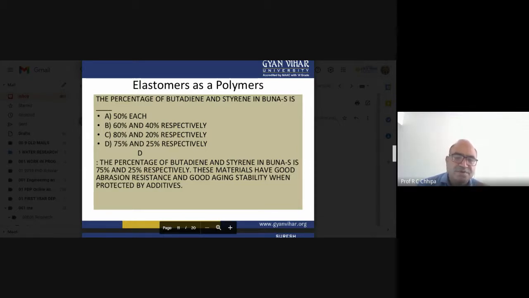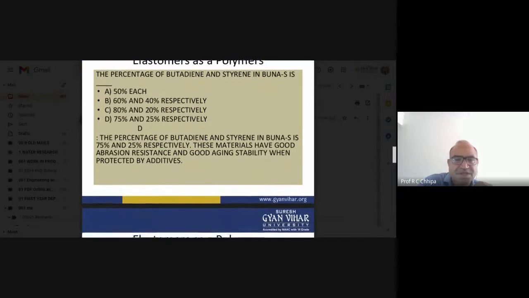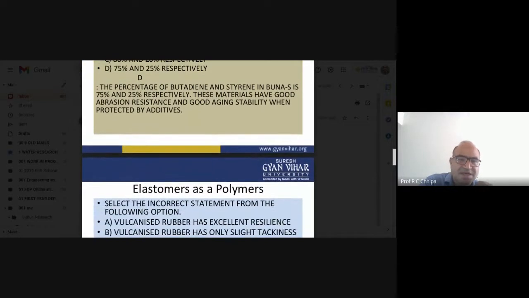Styrene, all of you know, is vinyl benzene, so the vinyl group and benzene both are there. The percentage of butadiene and styrene in Buna-S is 75% and 25% respectively. These materials have good abrasion resistance and good aging stability when protected by additives.